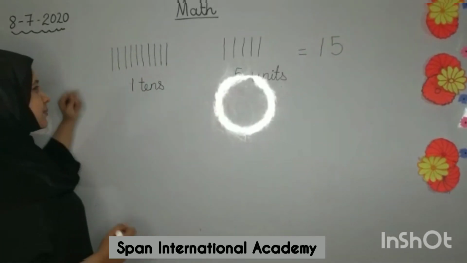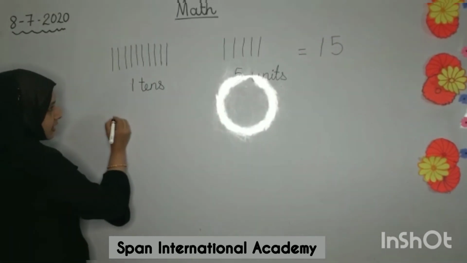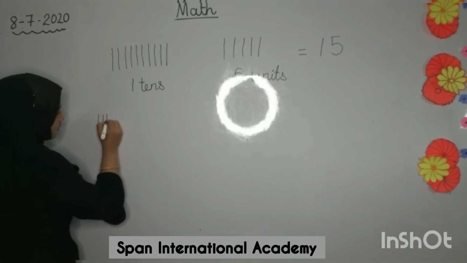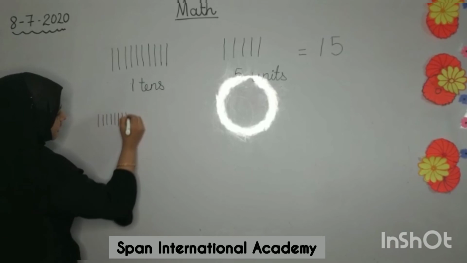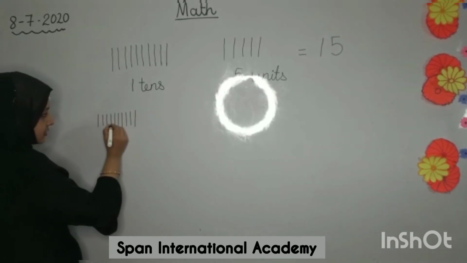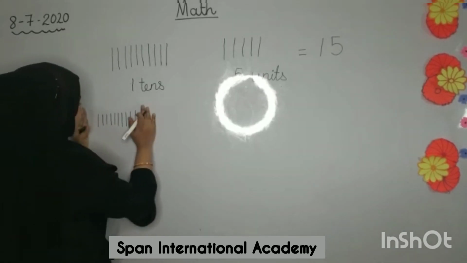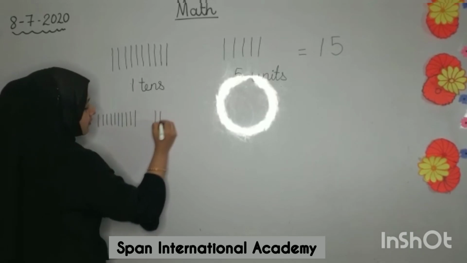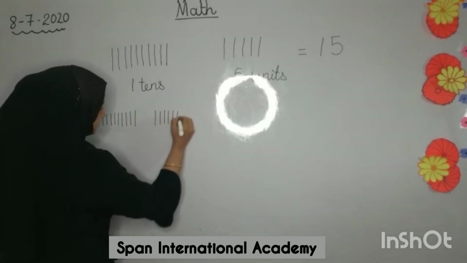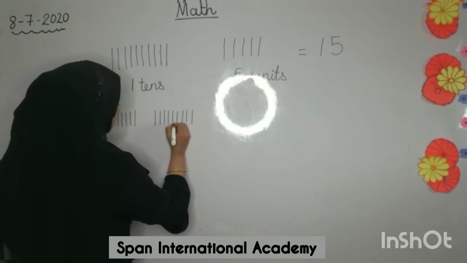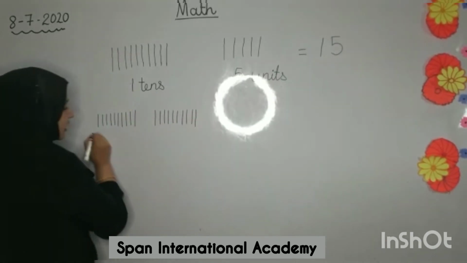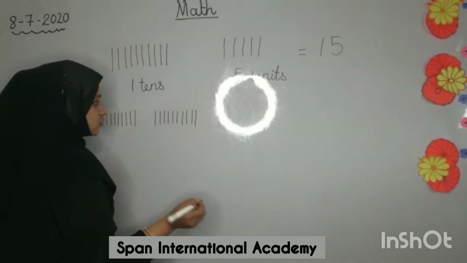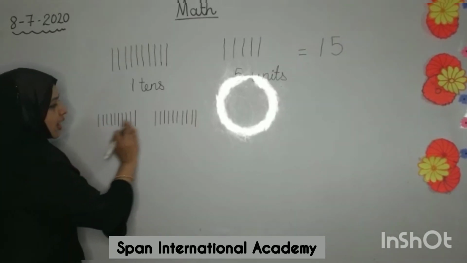Now let's take some other example. If I have a bundle of 6, 7, 8, 9, 10 sticks, like one bundle, and if I have one more bundle with me, I have two bundles of 10 sticks. So how many tens do I have? 1, 2.